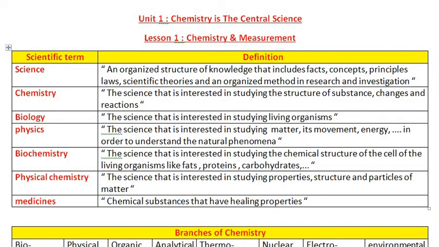Also, chemistry can combine with physics to form a new science called physical science. This is a science which is interested in studying the structure and particles of matter. If you are sick, for example, if you are a patient, you must heal. You go to the doctor and the doctor tells you that you must take this medicine. What is a medicine? Medicine is a chemical substance that has healing properties.